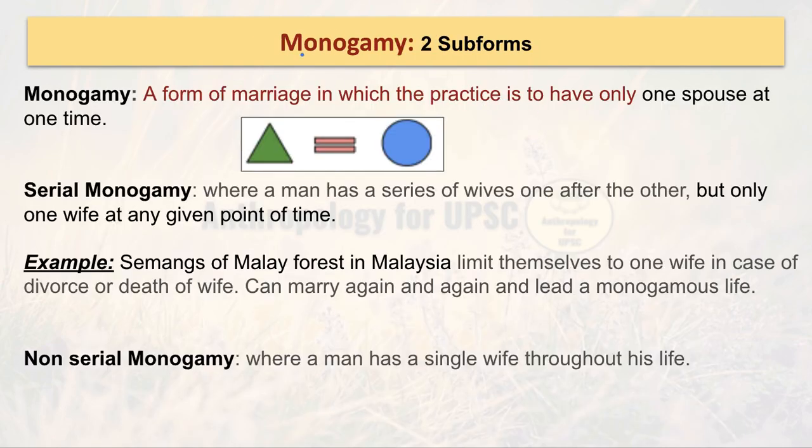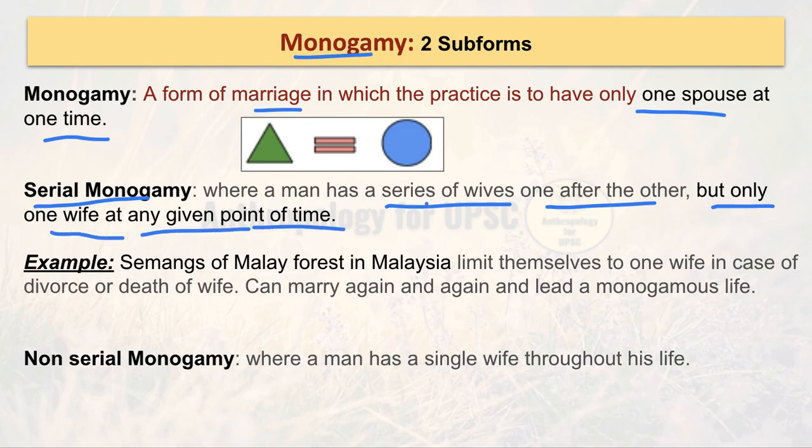Okay, let's talk about monogamy. Monogamy is a form of marriage in which there's a practice of having one spouse at a time. Here there's no specification of male or female, so both can be considered. It has two forms. First is serial monogamy, a form of marriage where a man has a series of wives one after another, but only one wife at a given point of time. So that is called serial monogamy.